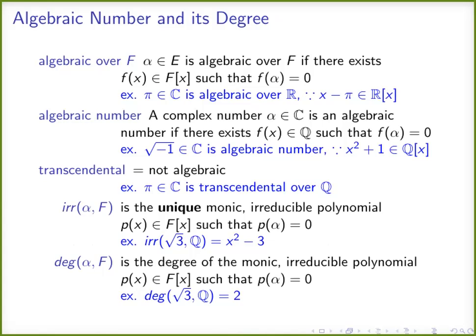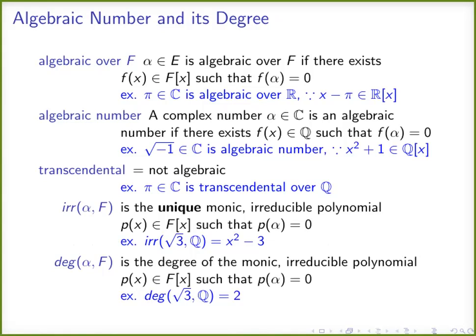We just don't say that alpha is algebraic. We cannot say something like that. Alpha is algebraic over a field f. The field should be mentioned, for when we are suggesting that an element is algebraic, we should mention the field. And if we don't mention a field, we automatically mean that it is the field of all rational numbers.